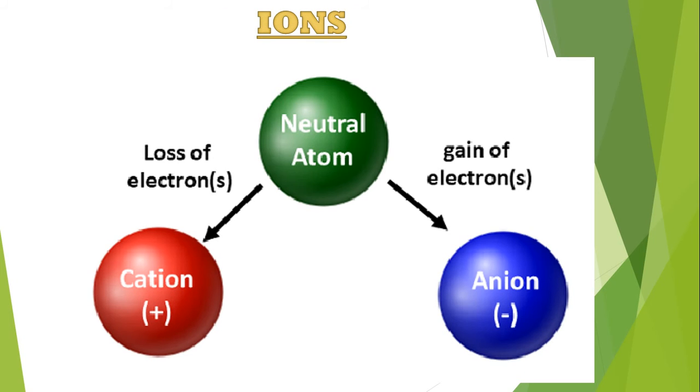Ions. Ions are charged species. There can be two types of ions, that is a cation and an anion. When a neutral atom gains an electron, it is known as an anion, and when a neutral atom loses an electron, it is known as a cation, which is positive.